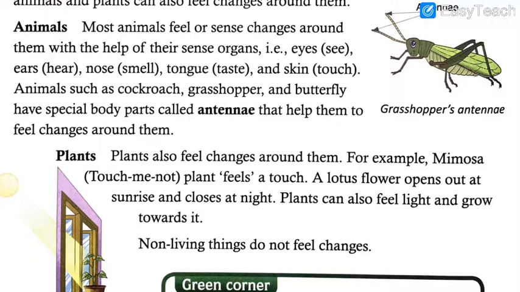Even the snake is said to have the tongue which feels the changes. Yes, you might have seen snakes taking out their tongue again and again. That is just to smell different things. They smell even from their tongue.